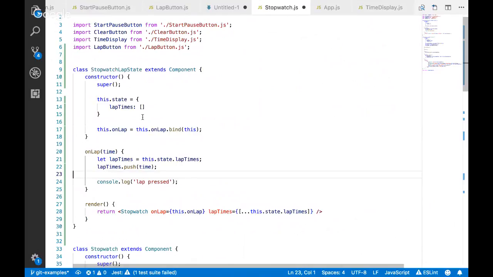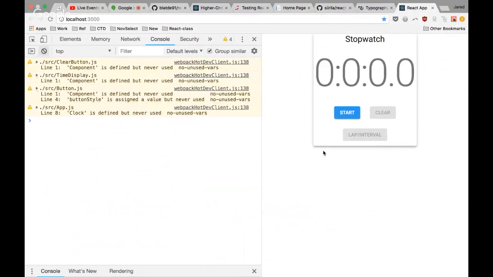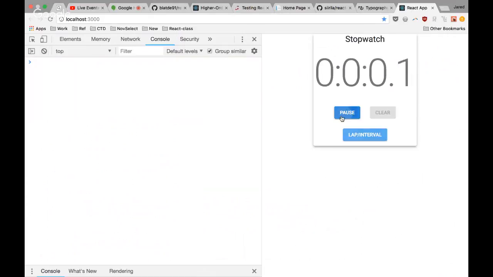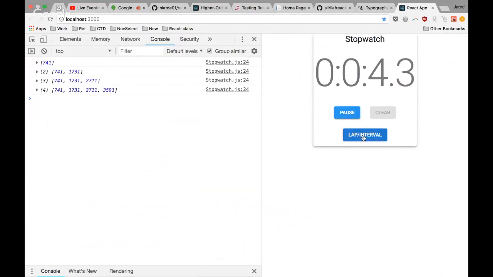So let's show that. Instead of logging lap pressed, let's log lap times. Let's log this value each time we press it. Let's see what happens. We can see that our array is changing, but nothing is changing in our render over here, right? I know this is a little drawn out, but I think it's very useful to do this because I've burned myself on this many times as well.